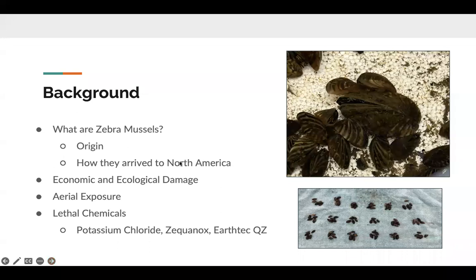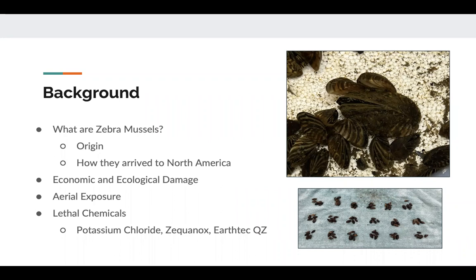So first, I just wanted to start with some quick background information on what zebra mussels are. Zebra mussels, or Dreissena polymorpha, are an invasive bivalve that were originally native to parts of Eurasia, like the Caspian and Black Sea. They first spread into Europe and then came into America in the late 1980s through ballast water discharge. Since their introduction, they have shown to cause great economic and ecological damage.